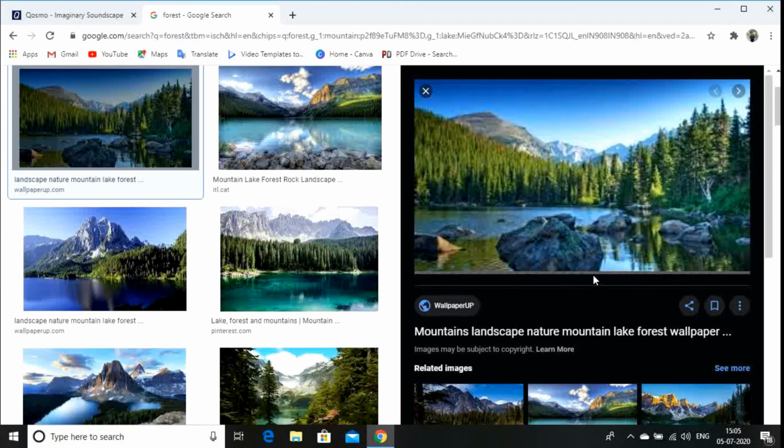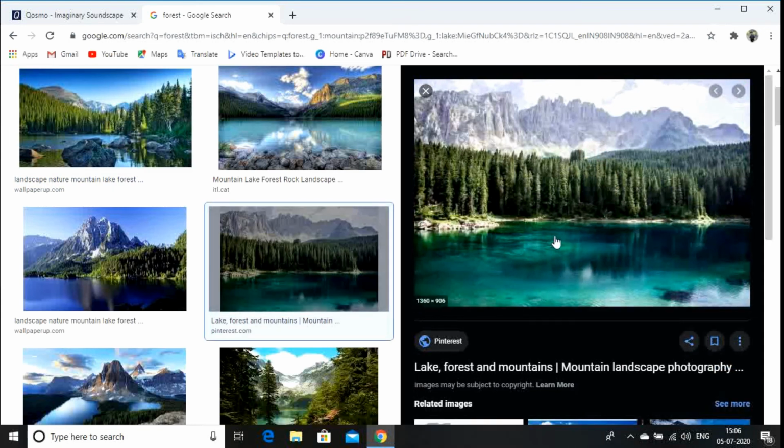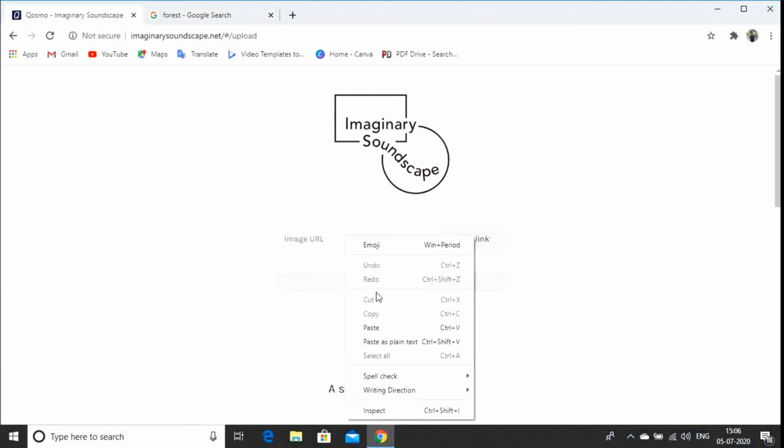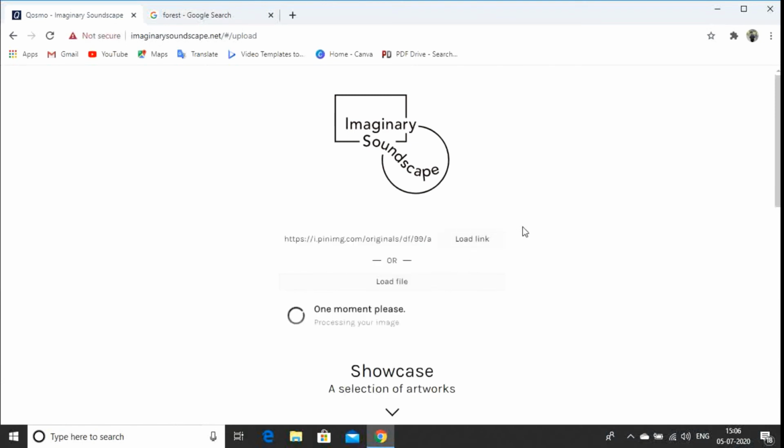So till now we have seen the beach, the church, the forest, the mountain. My goodness, it feels like I'm not in my home right now. I'm wandering around, traveling around these beautiful landscapes by just sitting at my home. That's fantastic, you know. It's fantastic. Now I will go to this photo, just copy the image address. Now just paste here and let you guys enjoy the sound.